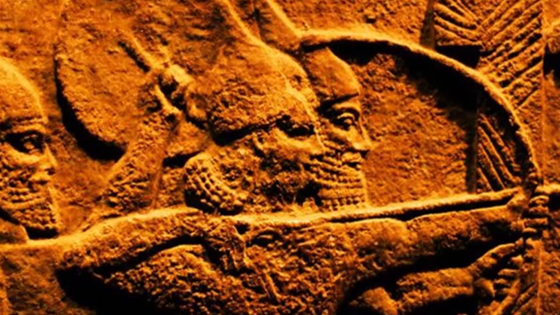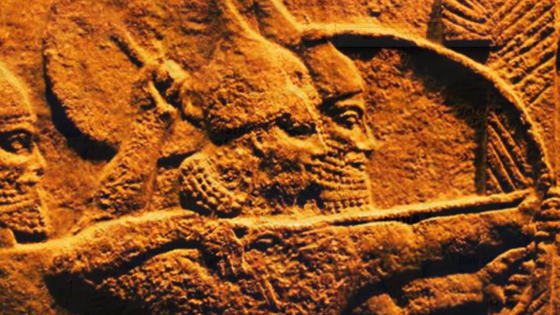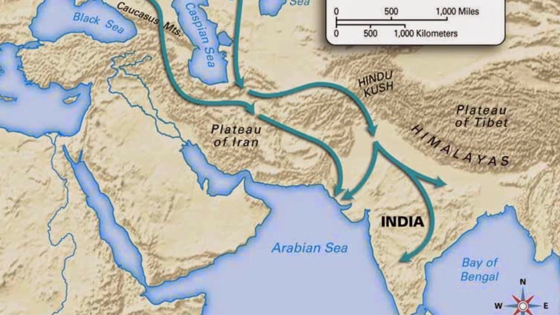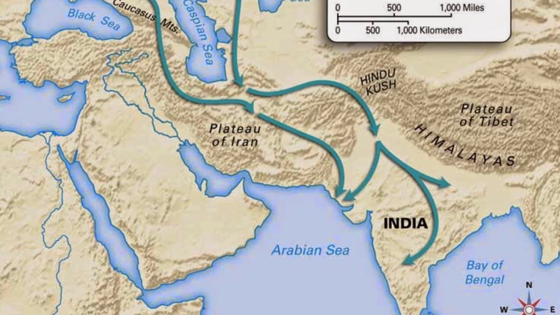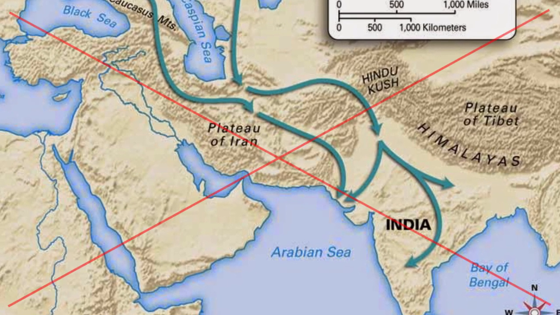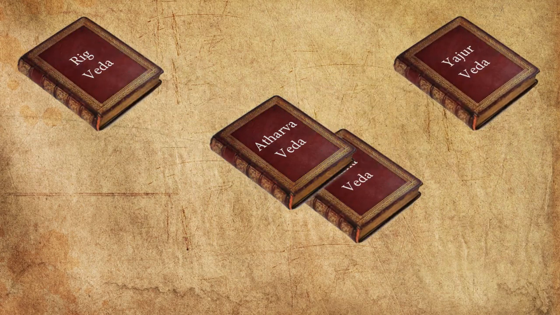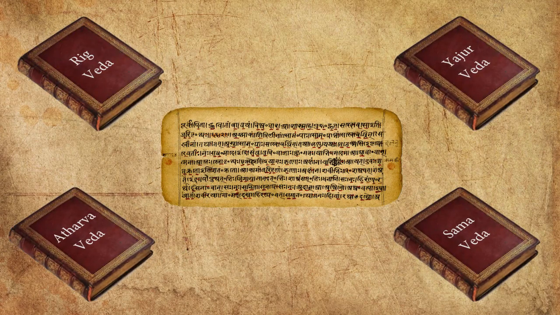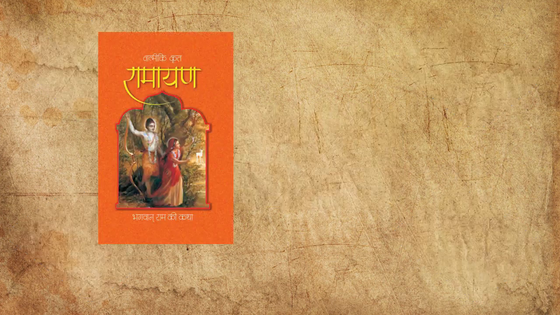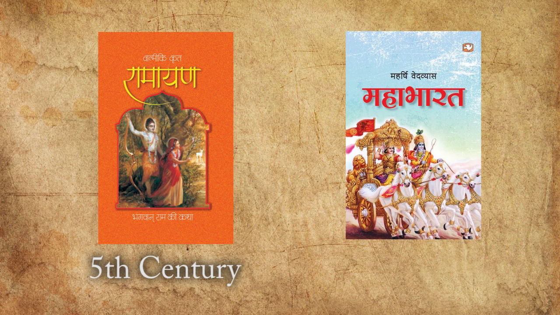Around 1500 BCE, it is assumed that Aryans migrated from Central Asia into the Indian subcontinent and established the Vedic era, while some believe that the Aryan theory is false because of lack of enough evidence. Most important Hindu literature like the Vedas and Upanishads were also composed in this era. The oldest epic Ramayana in the 5th century BC and the longest epic Mahabharata in the 3rd century BC were also written.